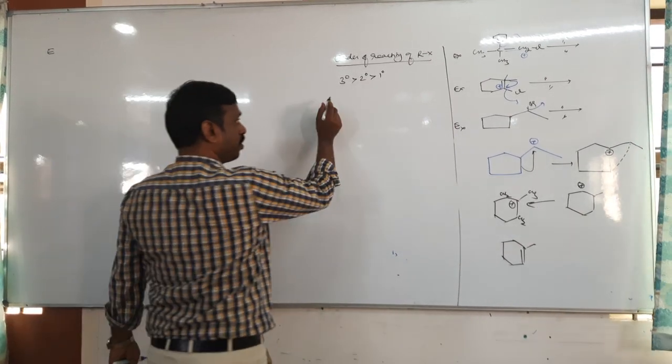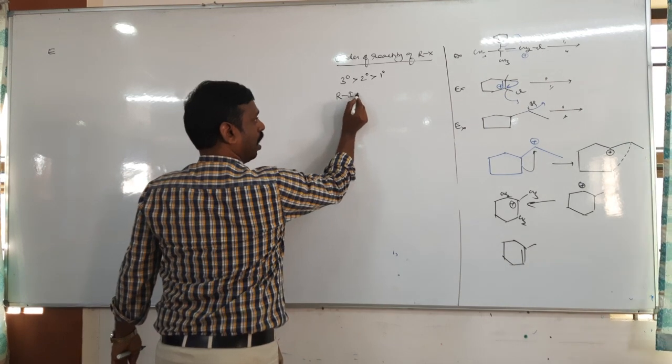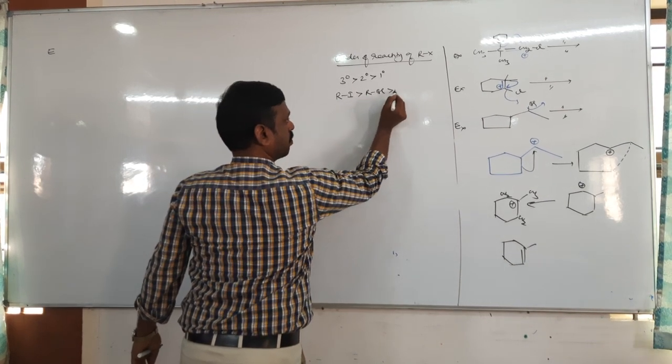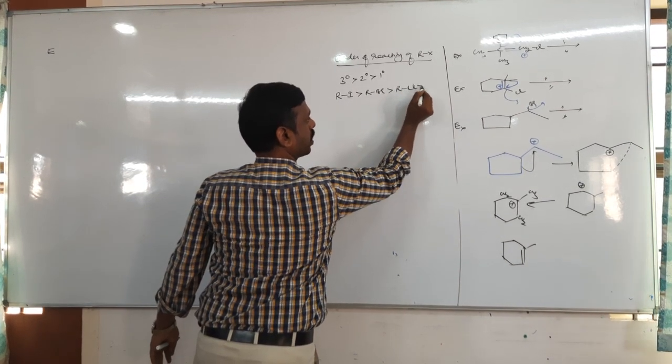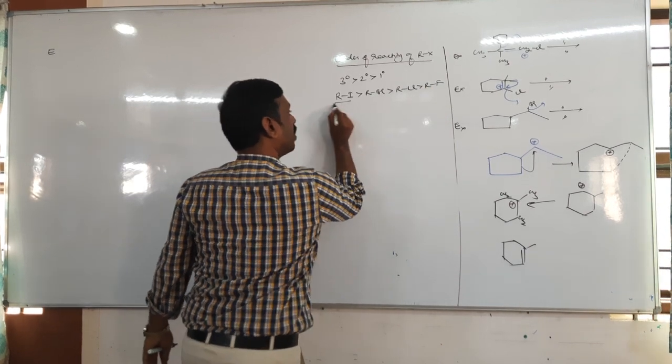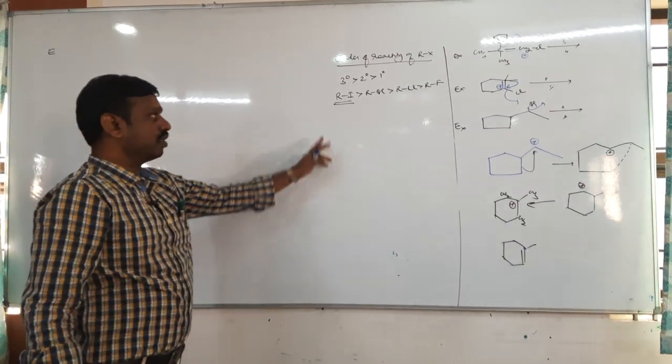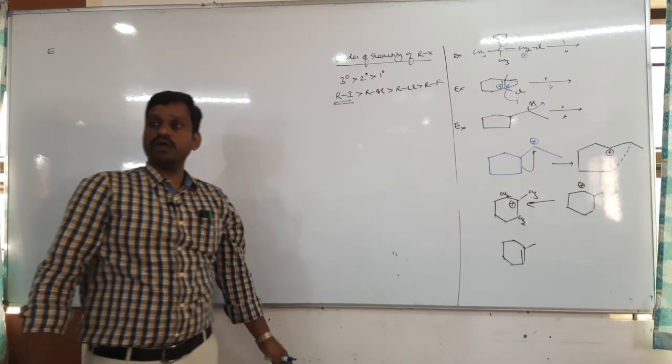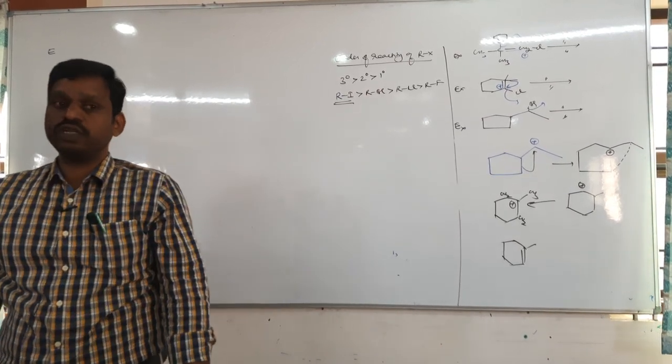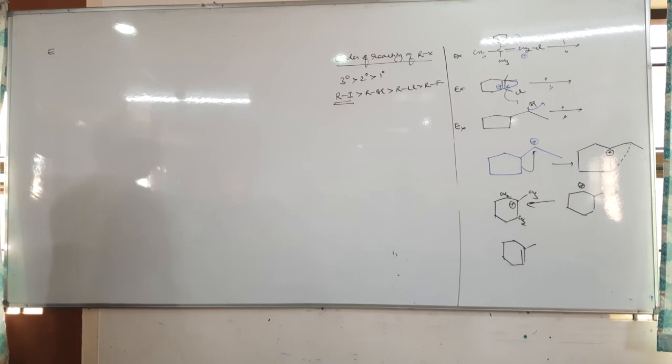And the order of reactivity of different haloalkanes: iodoalkane, bromoalkane, chloroalkane, fluoroalkane. So why are iodoalkanes more reactive? Due to large bond length and less bond dissociation enthalpy. That is the same.